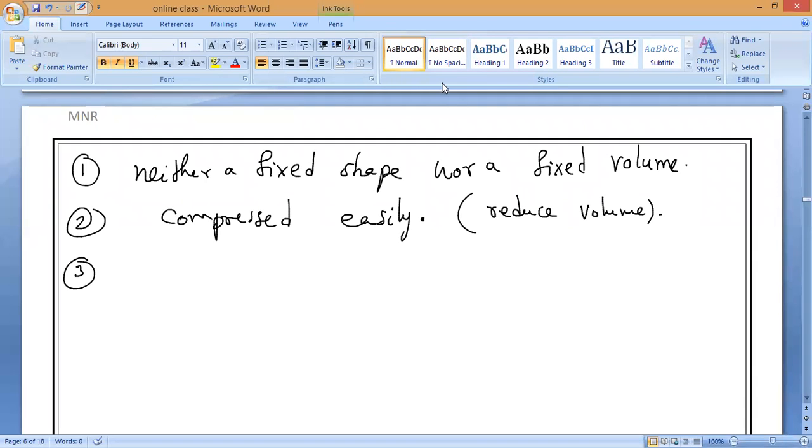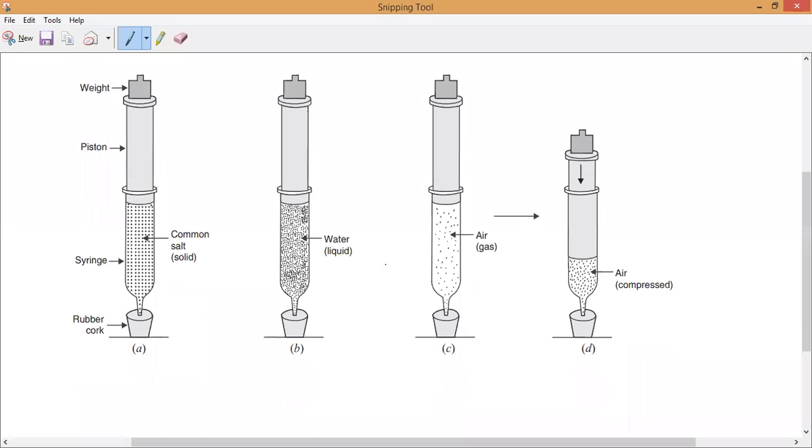I will show you one picture. Have you understood or not? Let me know. Now you can see the first picture. What is it? Common salt kept in the syringe. Is it possible to compress it by applying the piston, pushing? No, sir.